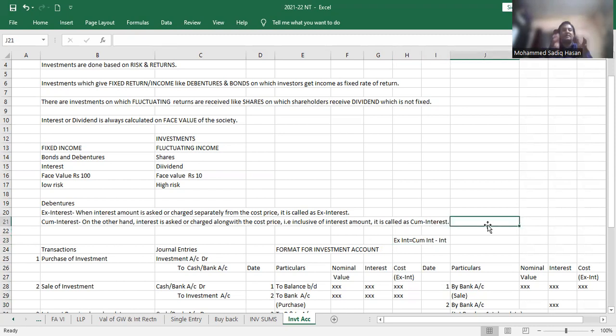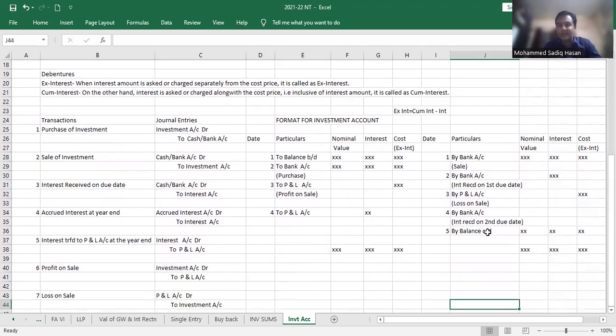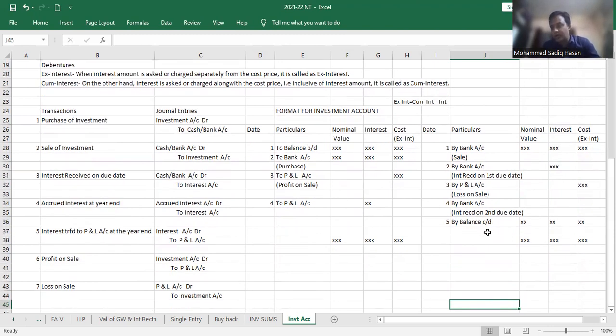So is this clear, students? The basic category till now that we have covered is what is investment. What are the different categories of sum we are going to be asked here? Like we have bonds and debentures, we have shares. Okay, and then the concepts in debentures are ex interest and cum interest. Now, when we proceed further and solve the sum, there are a few entries you need to keep in mind, because actually a ledger account is what is asked in the question, but we need to know certain journal entries just to have a good hold on the ledger postings.